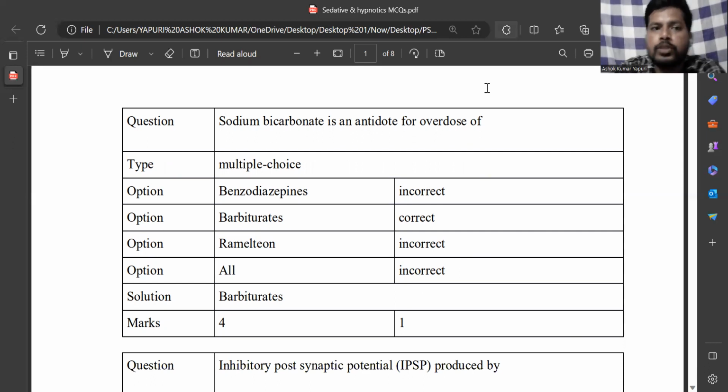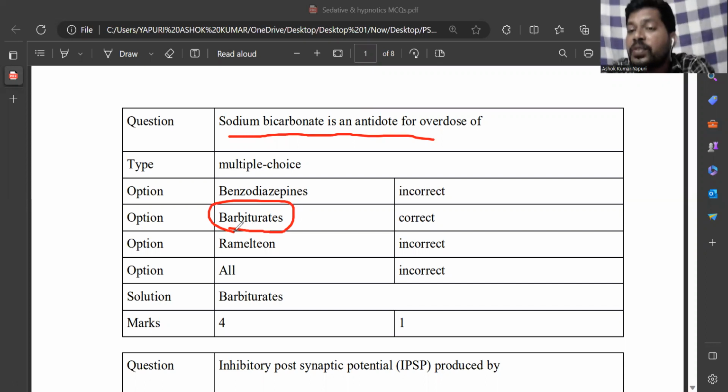Let's enter into the first MCQ. Sodium bicarbonate is an antidote for the overdose of: benzodiazepines, barbiturates, ramelteon, or all. The answer is barbiturates. Why? Because chemically barbiturates are weak acids, and if the barbiturate dose becomes higher, it leads to acidic poisoning. So to neutralize that acidic poisoning, we have to give sodium bicarbonate.